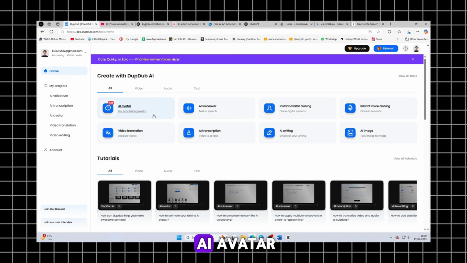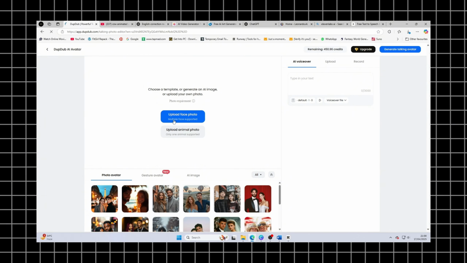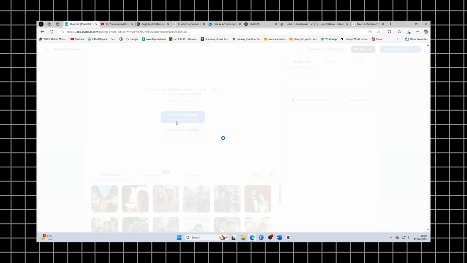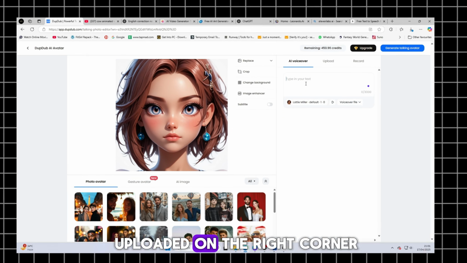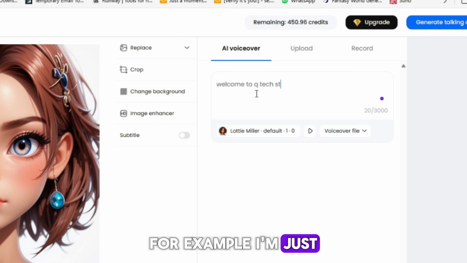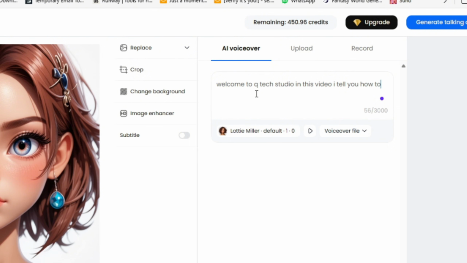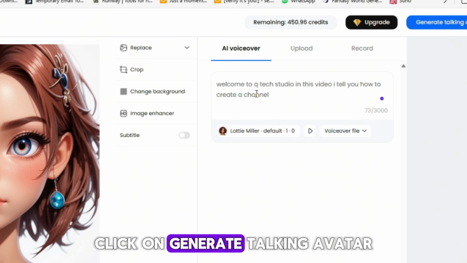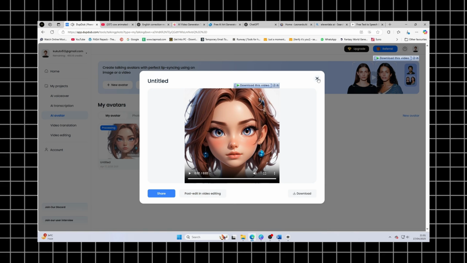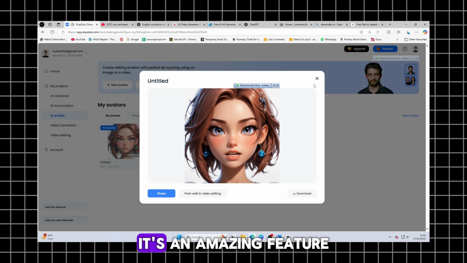The first feature is AI Avatar. Click on it, then upload any avatar picture. After the picture is uploaded, on the right corner, just write what you want the avatar to speak. For example, I'm just writing anything. You can also upload any audio instead of using text. After the text is ready, click on Generate Talking Avatar. In just a minute, it will create an amazing talking avatar. And its lips sync perfectly with the words. It's an amazing feature.